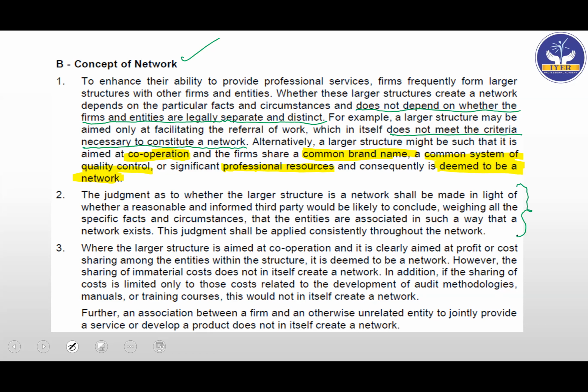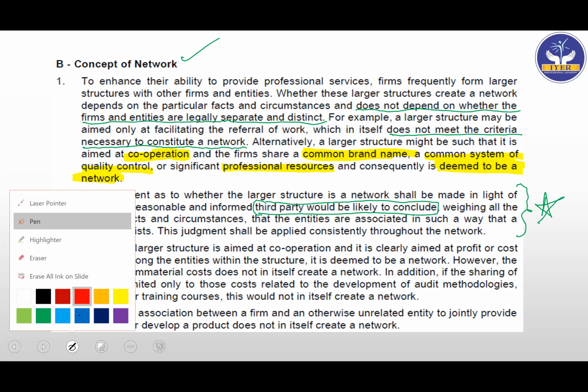Now this tells you that this is a very gray area. I'm telling you why. The reason being, when they say how the third party would likely conclude, it clearly shows that it would have to be seen on a case to case basis. So like in ethics, how we have different questions that come in, giving different circumstances whether a person is guilty or not, you may get questions in ethics where you have to say whether this forms a network or not. So, extremely important para, just to give you an understanding that you need to know exactly what constitutes a network and what does not. Be very, very careful in relation to this area.